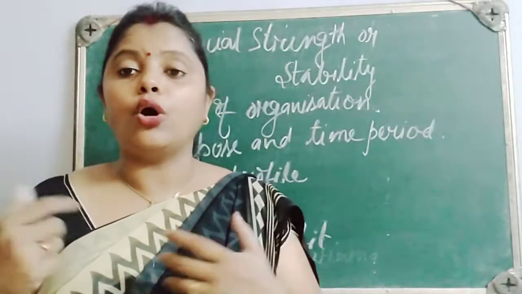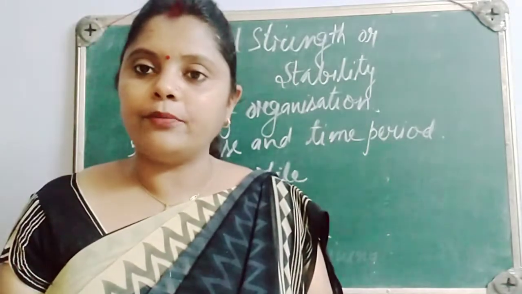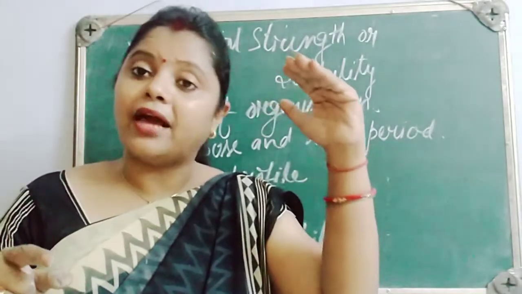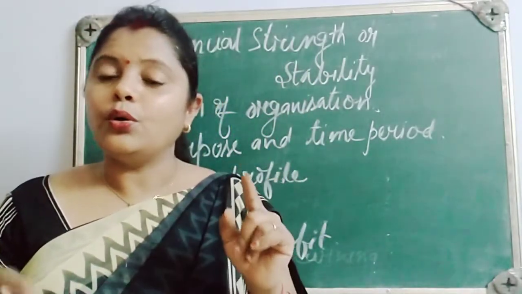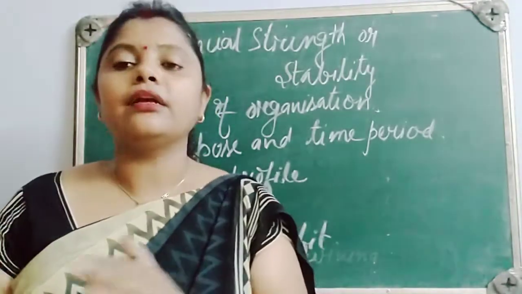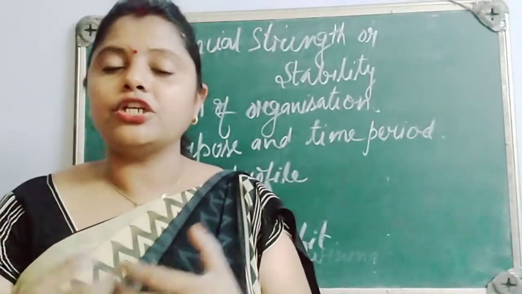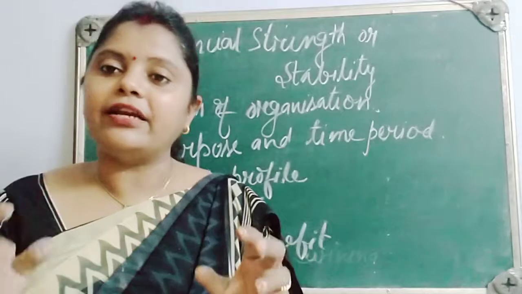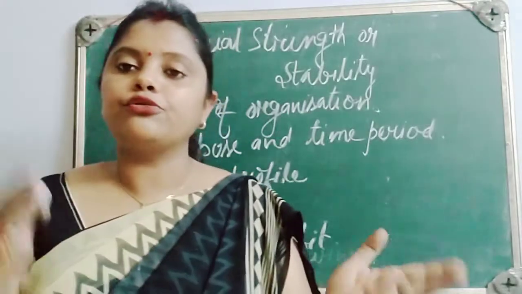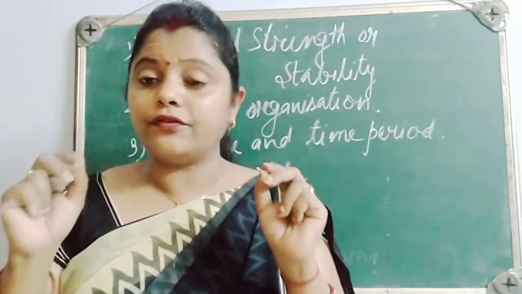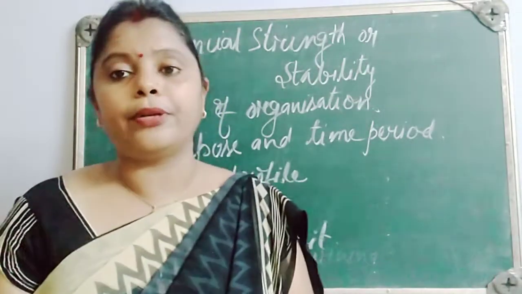So because of this, our profit is reduced, and as a result we have to pay less tax. But when we are not issuing any type of debentures, or when we are not taking a loan, at that time no interest we have to pay, our profit will be higher, and we have to pay more tax. If you are issuing, suppose, equity shares, in case of equity shares we have to pay dividend, and dividend is actually allocation of profit, we are sharing profit. So it will not at all help us to reduce the tax. So we have to first of all plan what we want to do related to the tax, and then only we can decide an appropriate source of finance.